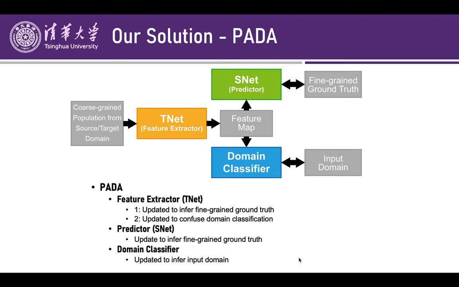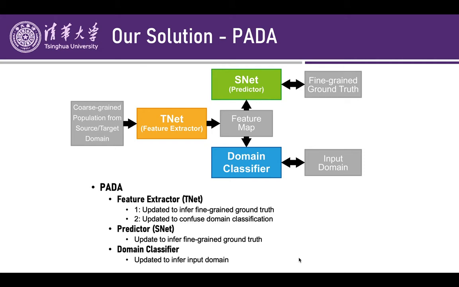The SNet plays the role of predictor, which is updated to predict the fine-grained ground truth in the target domain, and the domain classifier is updated to distinguish whether the input population distribution is from source or target domain.